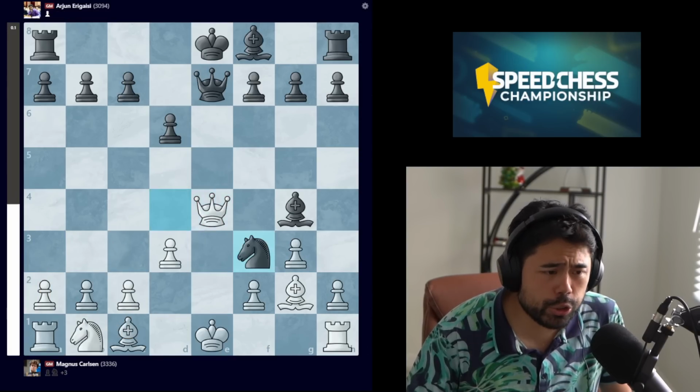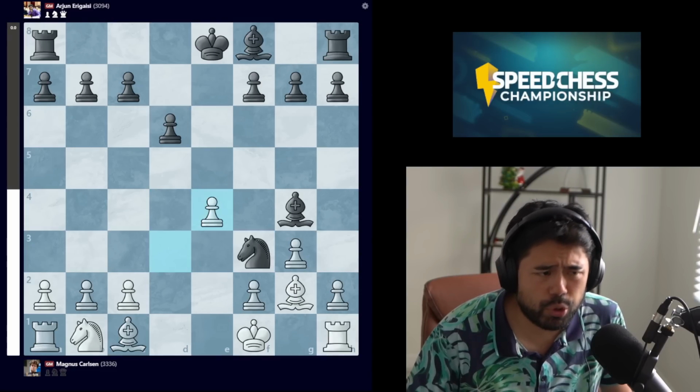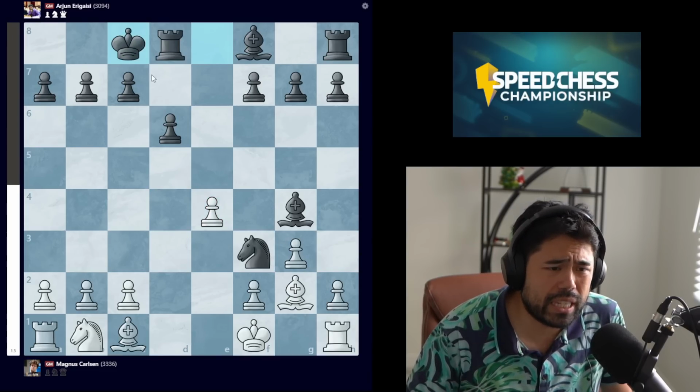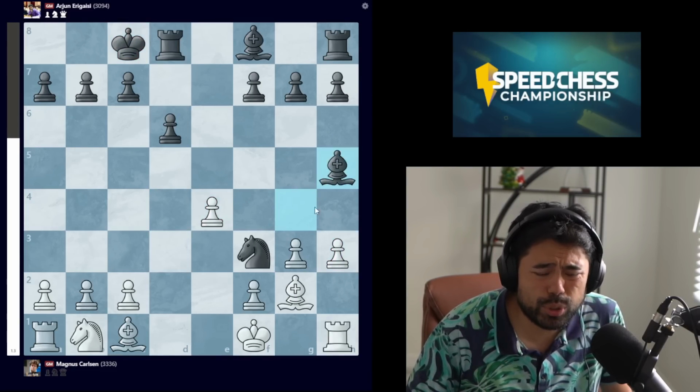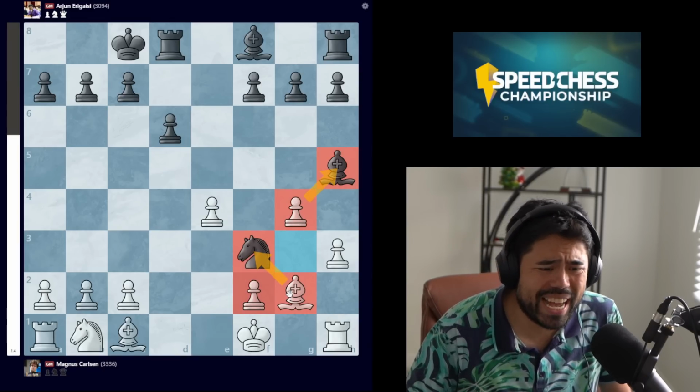So Arjun goes knight f3, we get king to f1, now we have the queen trade, and we get the move knight to d4. If Arjun were to castle here, for example, this might be a mistake because after h3, bishop h5, and g4, suddenly the bishop and the knight are both under attack.